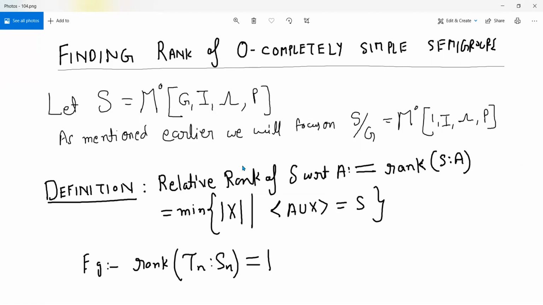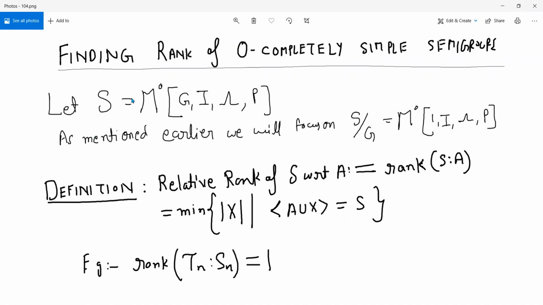So we need to first of all know something about finding ranks of completely simple semigroups, right? So that is what we will try to do now. So we want to find the rank of completely simple semigroups. Okay, and of course we'll first do it for very simple completely simple semigroups. We'll see. Okay, so now we will be using our Rees matrix theorem.